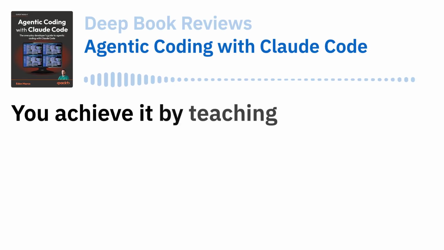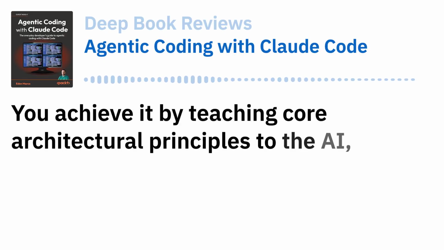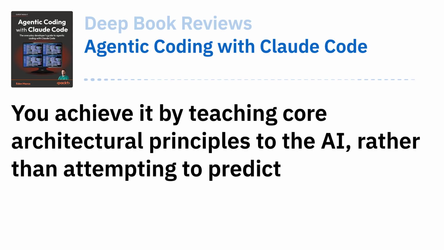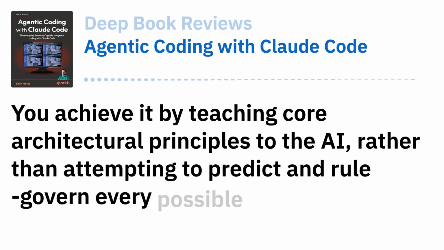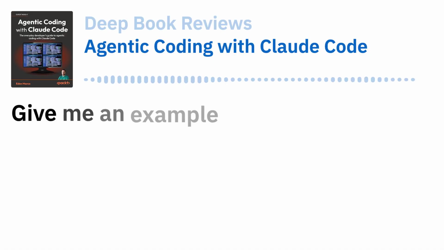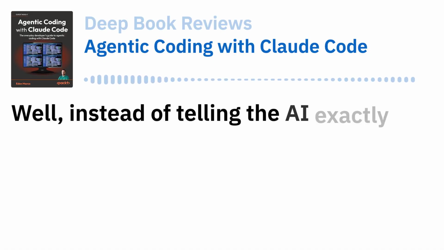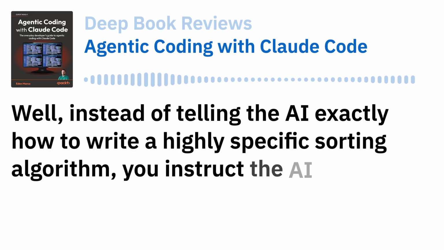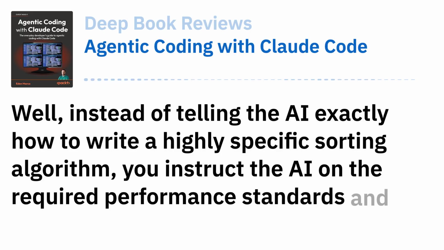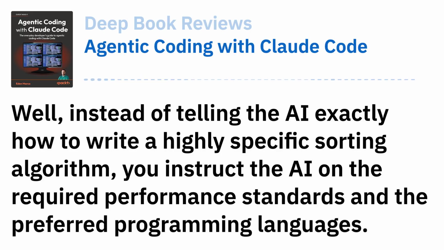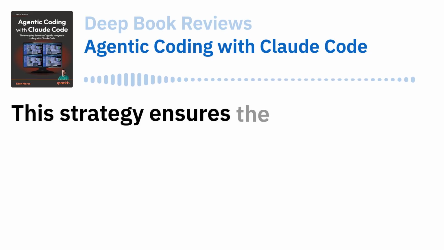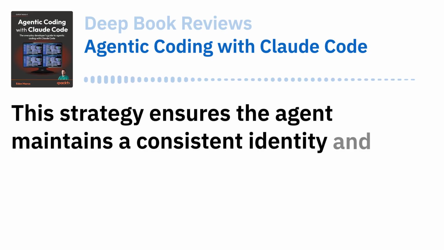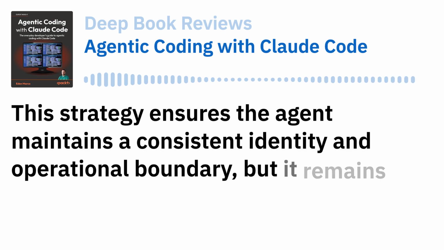You achieve it by teaching core architectural principles to the AI rather than attempting to predict and govern every possible edge case. Interesting. Give me an example of that. Well, instead of telling the AI exactly how to write a highly specific sorting algorithm, you instruct the AI on the required performance standards and the preferred programming languages. Oh, I see. This strategy ensures the agent maintains a consistent identity and operational boundary, but it remains adaptable to new code-based challenges.